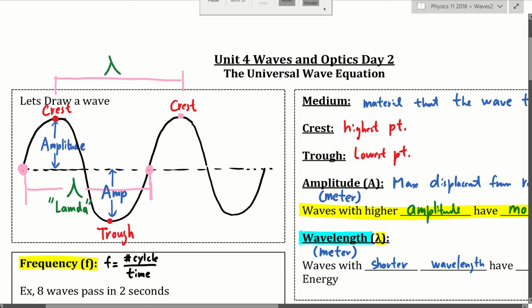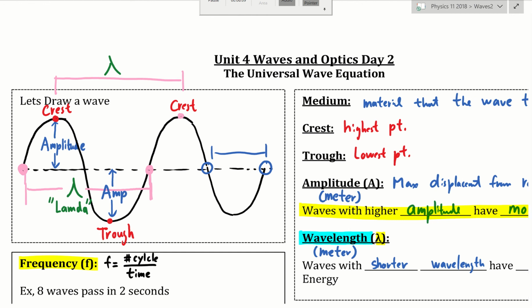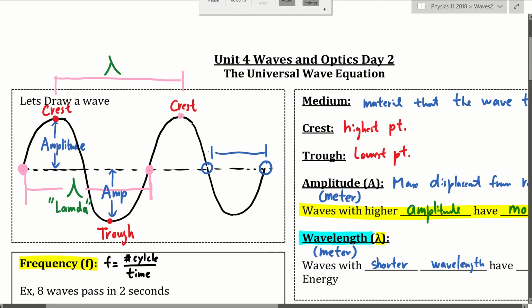Now, one mistake that a lot of students make is they will call this and this one wavelength. And they will say, but Mr. Chang, this is the same point, isn't it? Like you said, just pick one point on the wave and wait until you have the same point again. But these two are not the same point. You see, at the first point on the left-hand side, the wave is going downward to the right-hand side, right? But at the second point right here, the wave is going upward to the right-hand side. So they're not physically the same point.